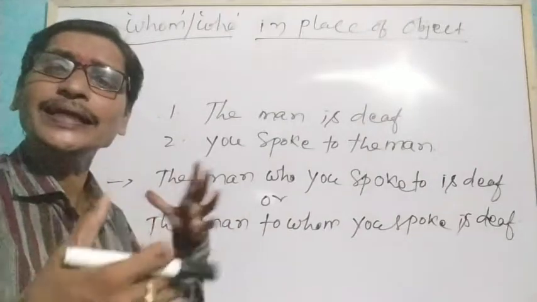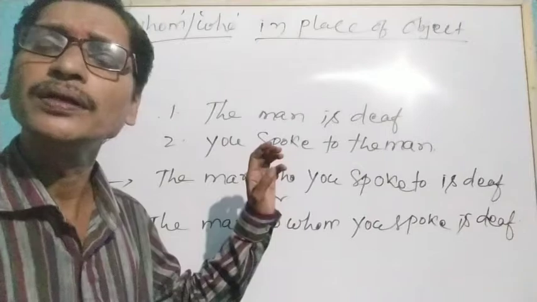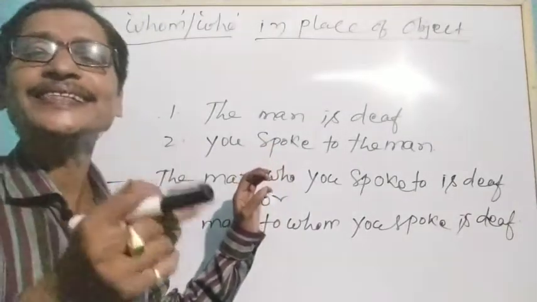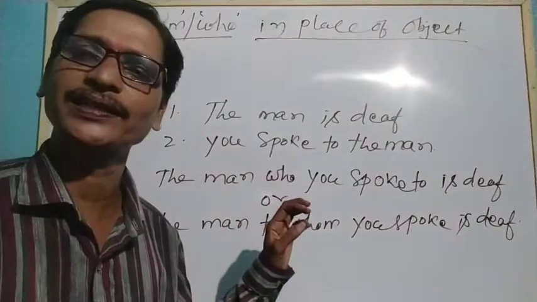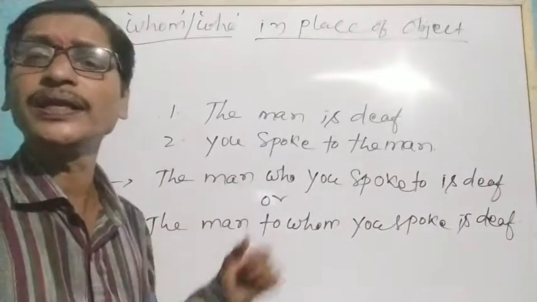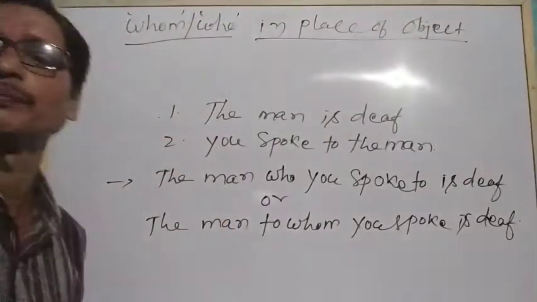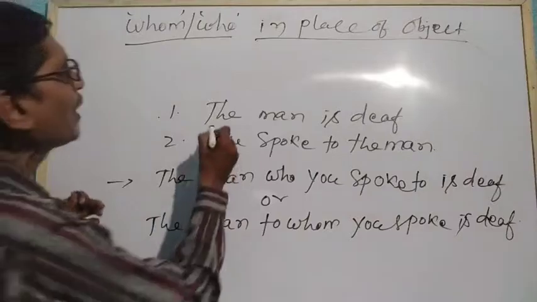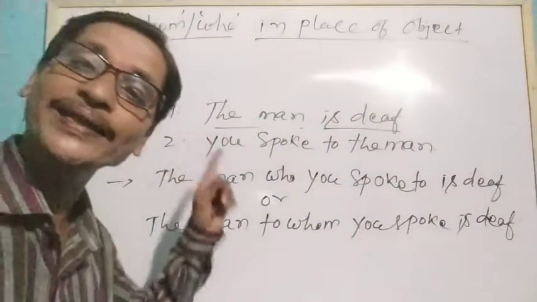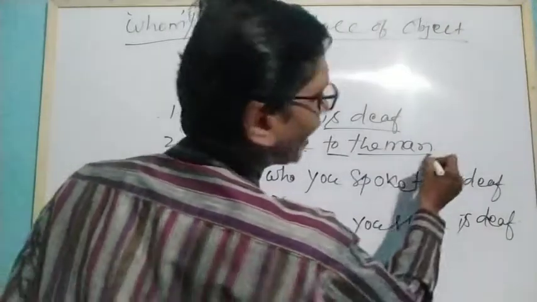But as we interact in our day-to-day life, we use whom if there is a preposition before it. Otherwise, we can use who even if we are using it as an object. You see from these examples. The man is deaf. Who is deaf? The man is deaf. You spoke to the man.